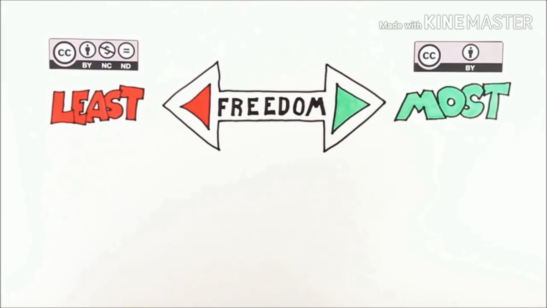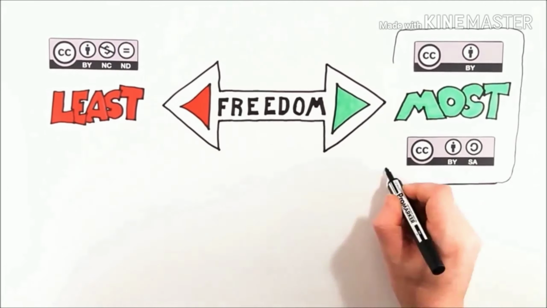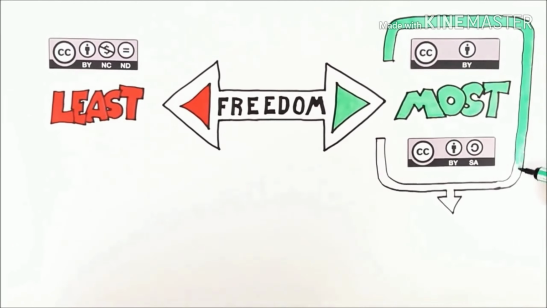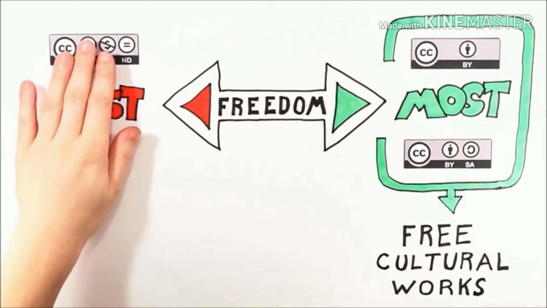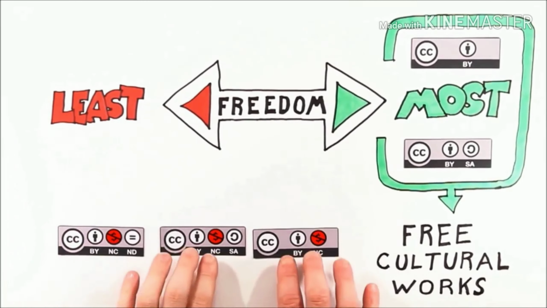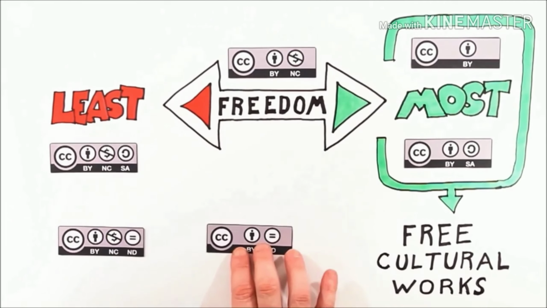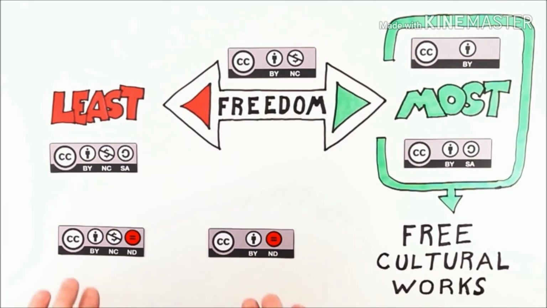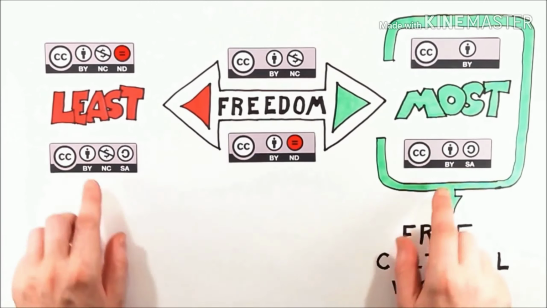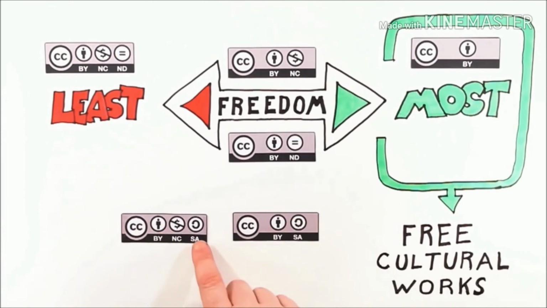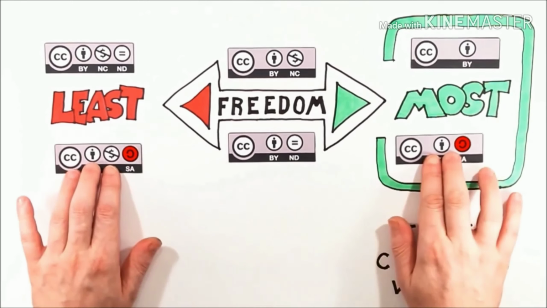The attribution license and the attribution share-alike licenses are sometimes referred to as Free Cultural Works approved licenses. These 3 licenses restrict commercial use of a work. And these 2 licenses do not give permission for adapting or remixing. These 2 licenses require new works to be licensed under the same terms.